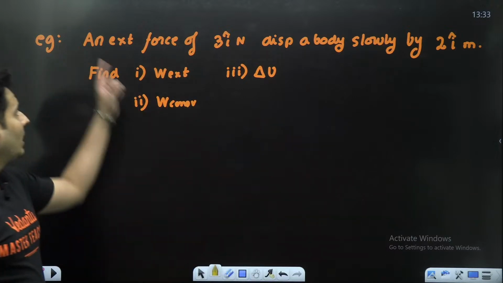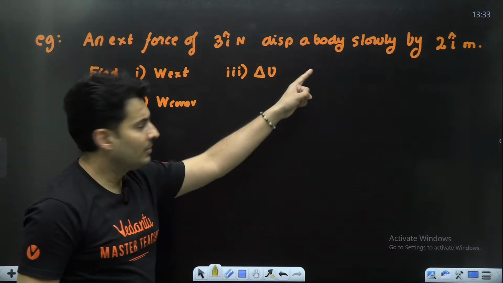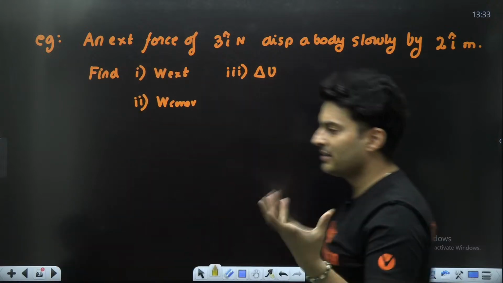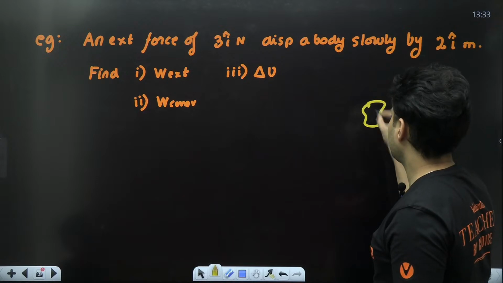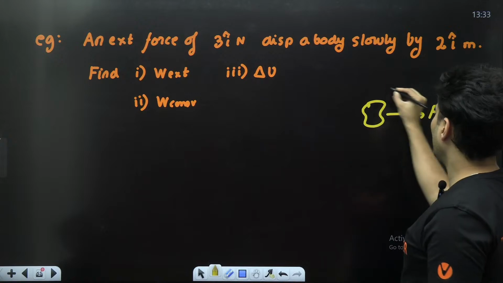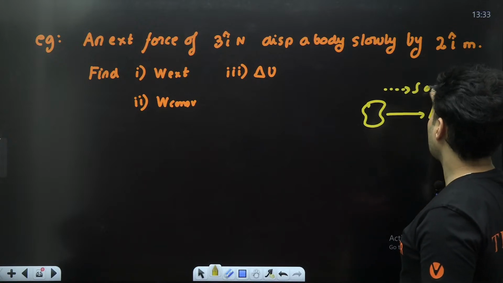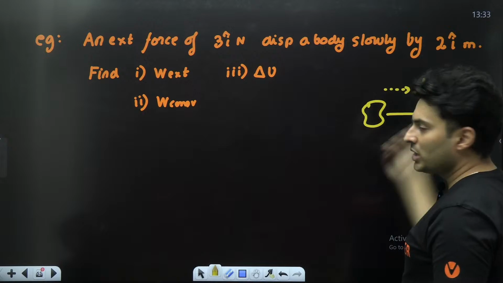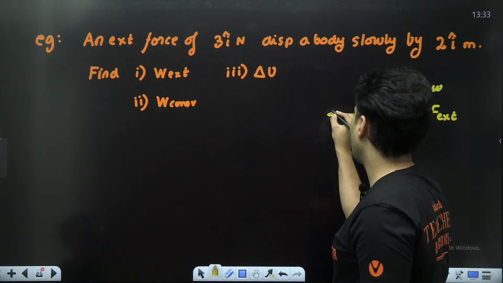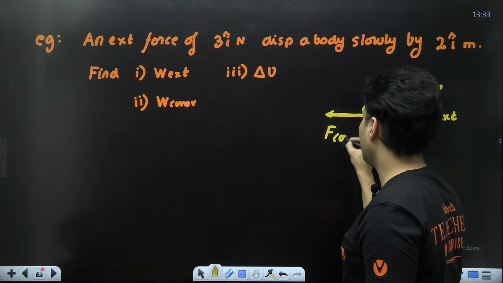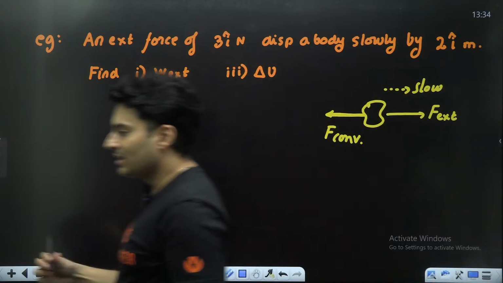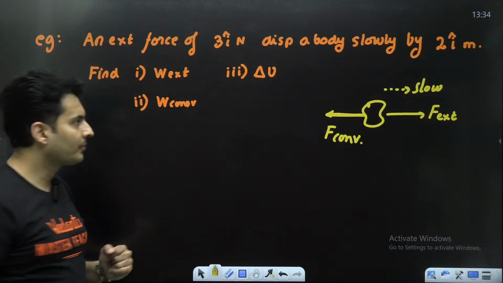First of all, an external force of 3 N displaces a body slowly by 2 m. So let's understand why it is moving slowly. Maybe this might be your body, and this might be your external force. Because it is going slowly, slow motion means no change in the speed or very small speed. It must be balanced by an equal and opposite force. So the conservative force will be exactly opposite to the external force. That is why the speed is slow or negligible.